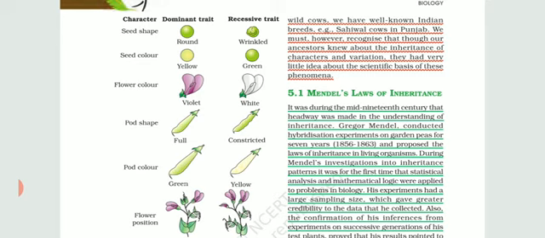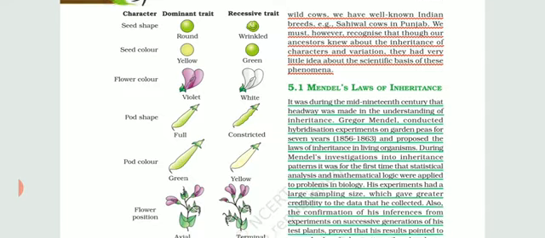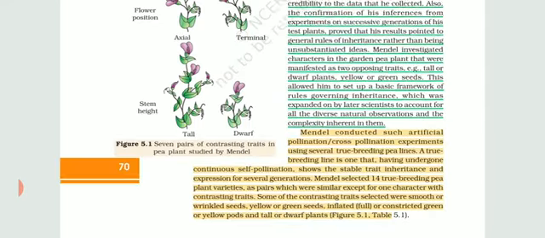Recessive are those which can be easily ignored, inferior characters that can be overpowered by other characters. So you have to learn these 7 contrasting traits regarding seed shape, seed color, flower position, flower color, pod shape, pod color, as well as the height of the plant.